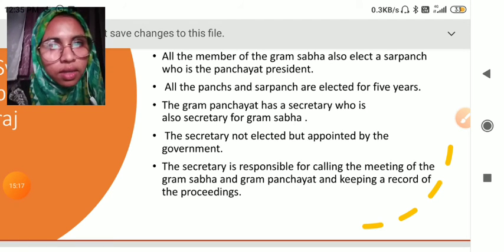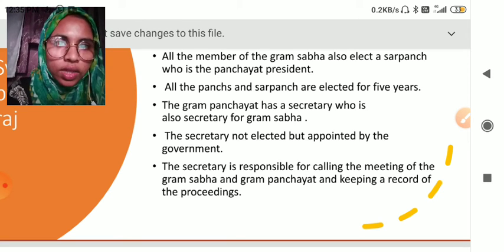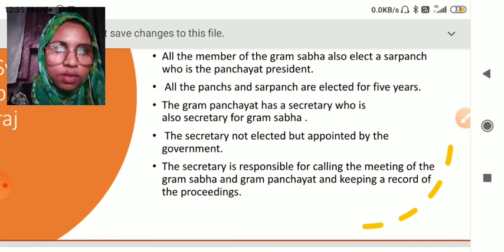Now you may be thinking, a secretary has some responsibility but Sarpanch and Panch do not. So my dear friends, let me tell you one thing, that Sarpanch and Panch are responsible for the management and taking care of the village. All these things will be done by the Sarpanch and the Panch. Okay.